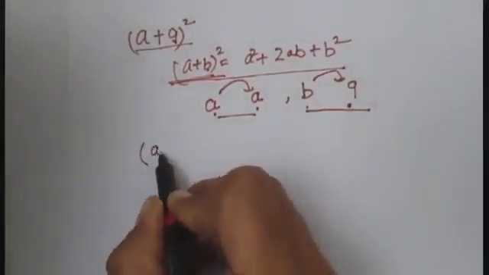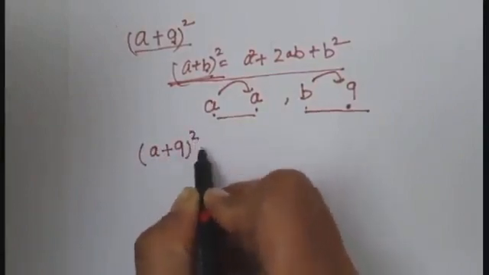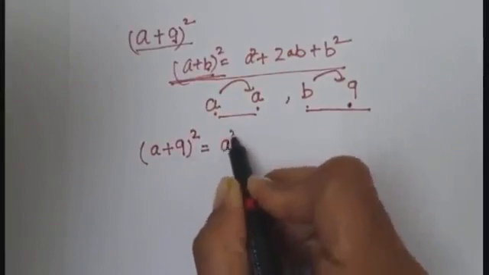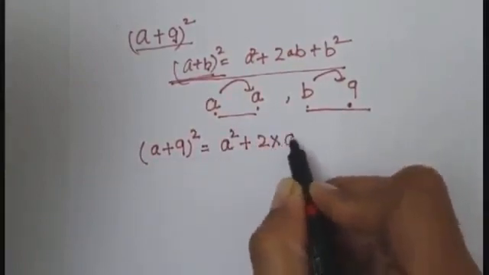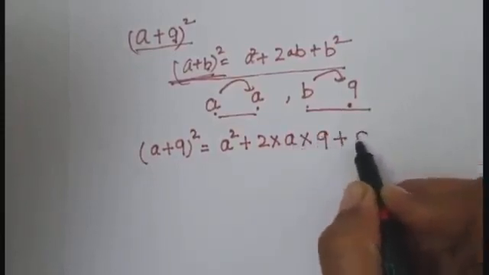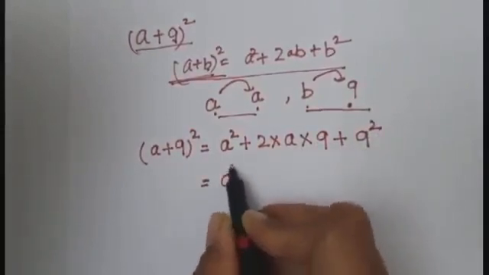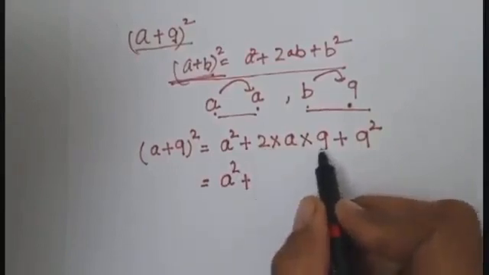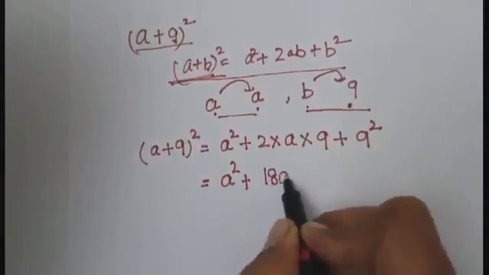A is A, B is 9 is equals to, again A is A plus 2 multiply A multiply 9 plus 9 square is equals to A square plus 2 into 9, 18, 18 into A, 18A.